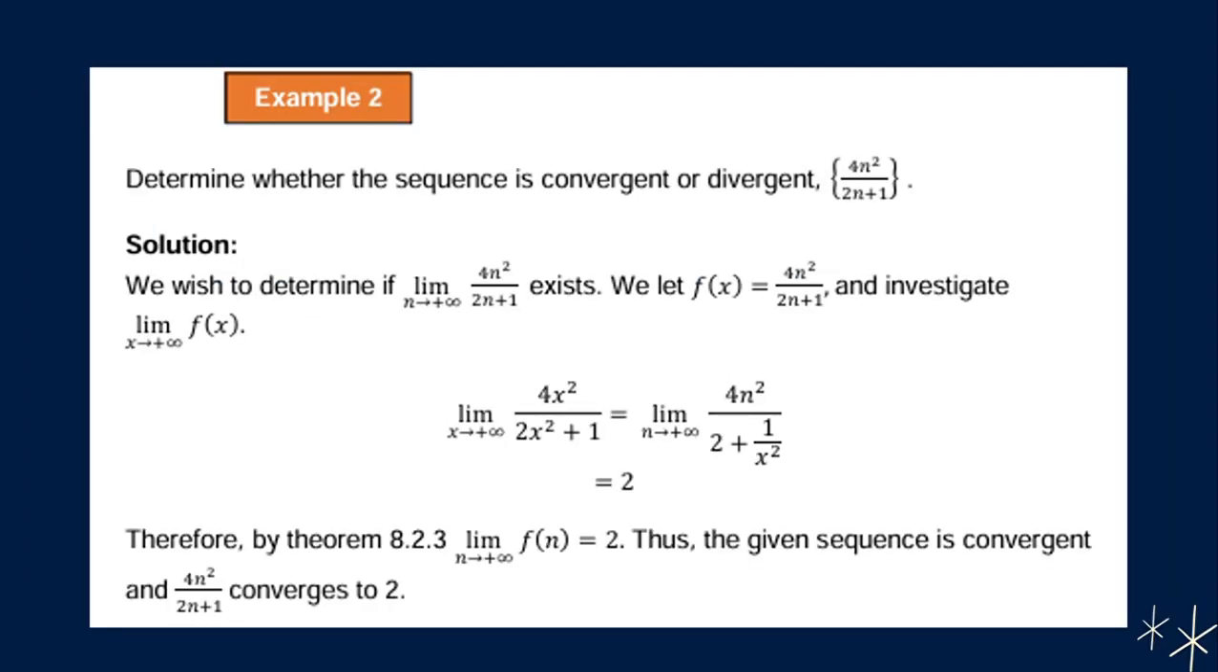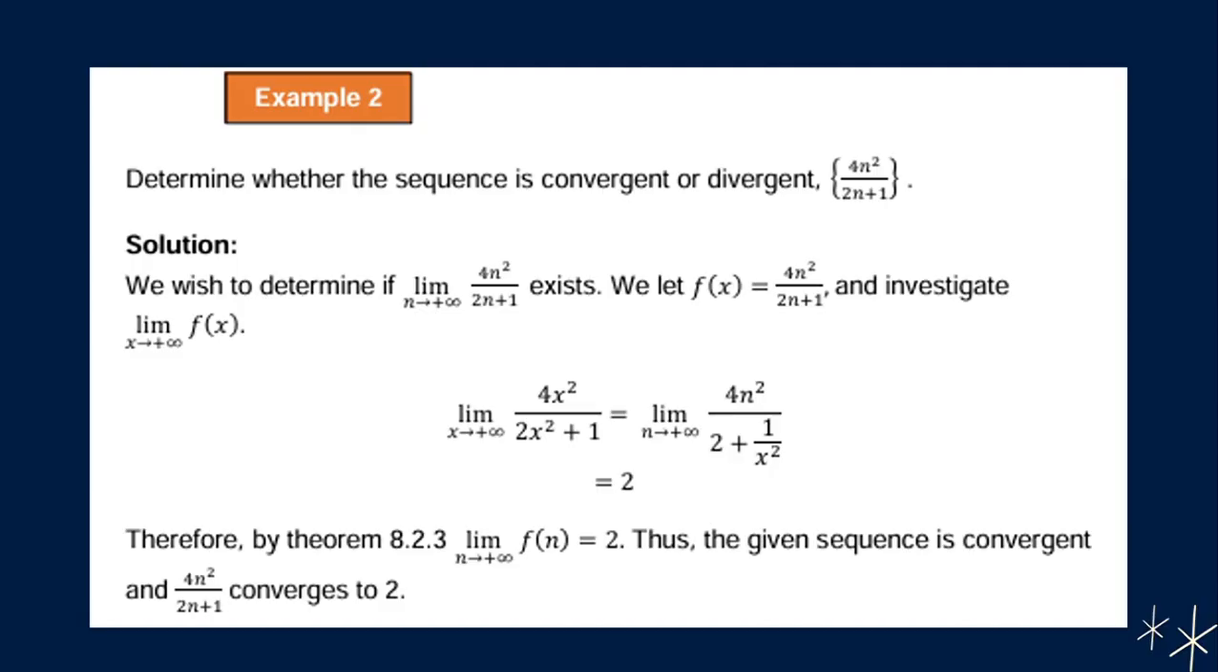So we have example number 2. We determine whether the sequence 4n squared over 2n plus 1 is convergent or divergent. We wish to determine if the limit of 4n squared over 2n plus 1 as n approaches positive infinity exists. So we let f of x equal 4x squared over 2x plus 1 and investigate the limit of f of x as x approaches positive infinity.